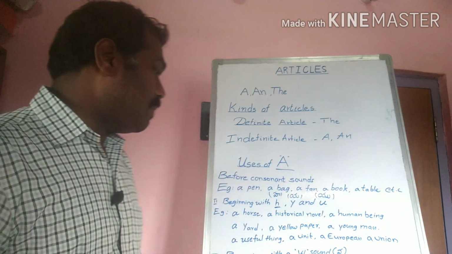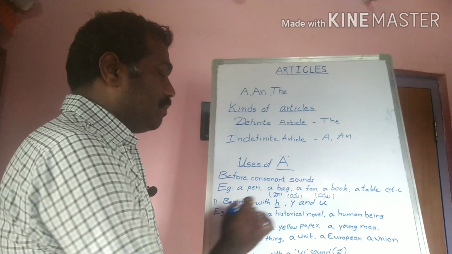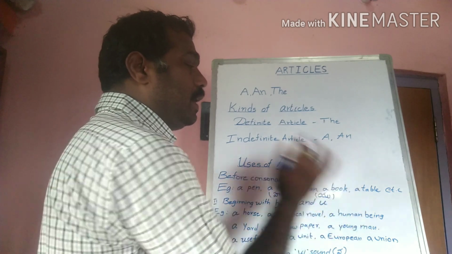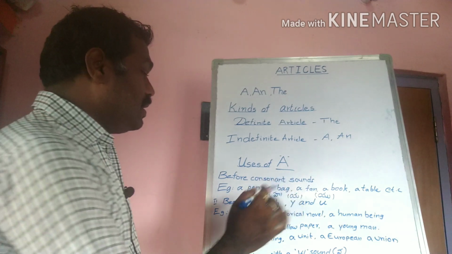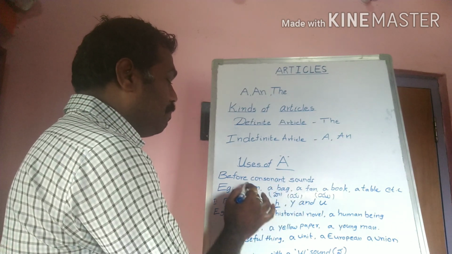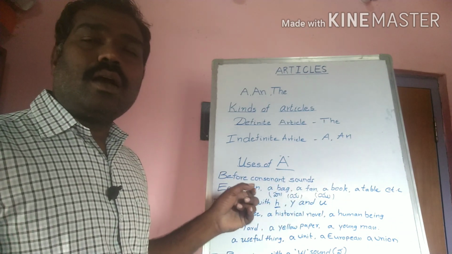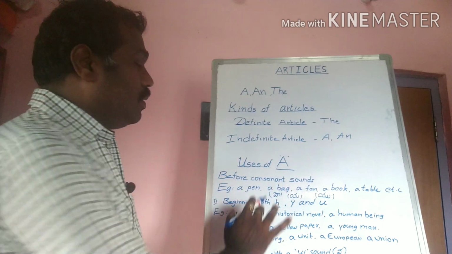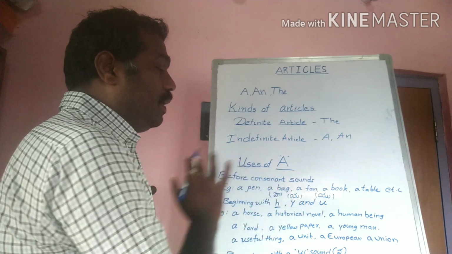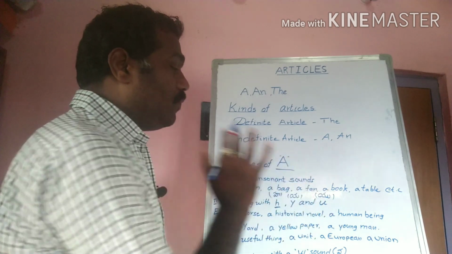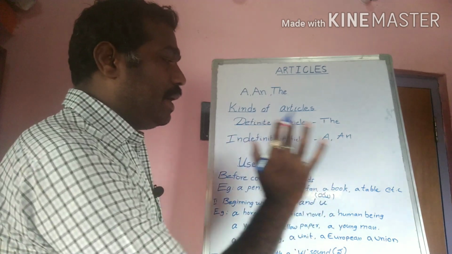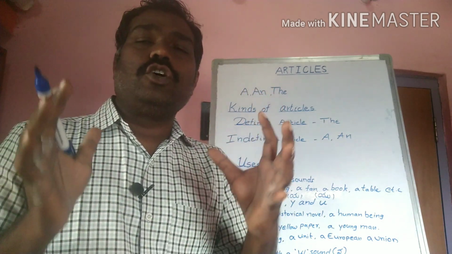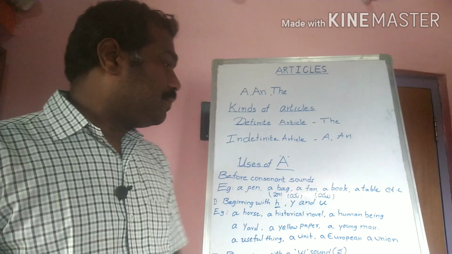Okay, let us see some examples. A pen, a bag, a fan, a book, a table, etc. We will see that pen, pa, p is a consonant letter. And also the second, b, consonant, f consonant, again b and again t. These are consonant letters and also produce consonant sounds.